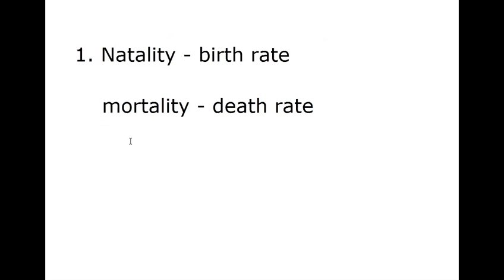An individual may have a birth and death, but a population has a birth rate and a death rate. A group has a birth rate and a death rate. Natality is the number of new individuals produced in a unit time per unit population. Mortality is the number of deaths that occurred in a unit time per unit population. In a population, these rates refer to per capita, per individual.